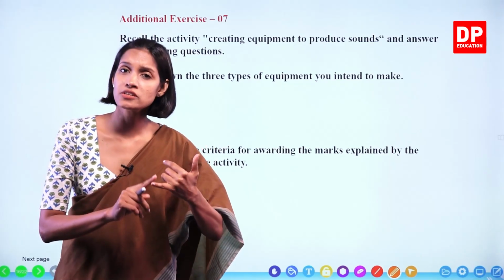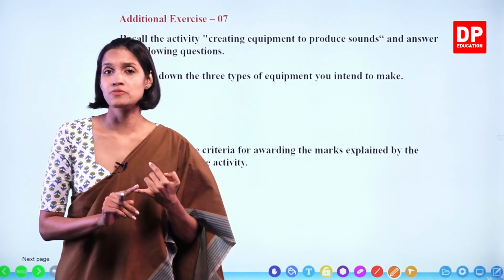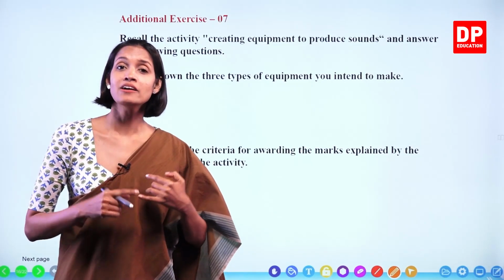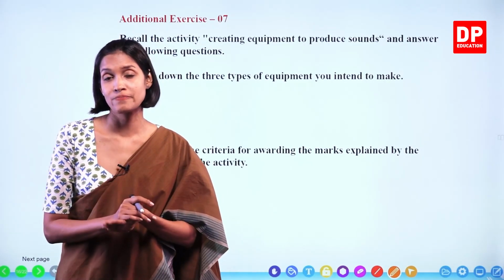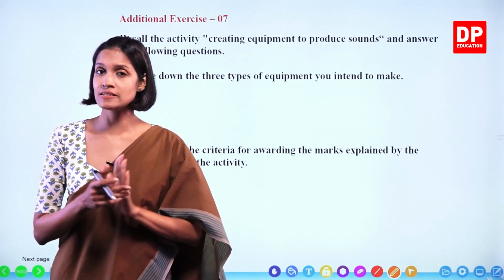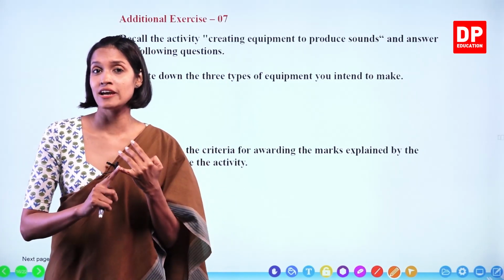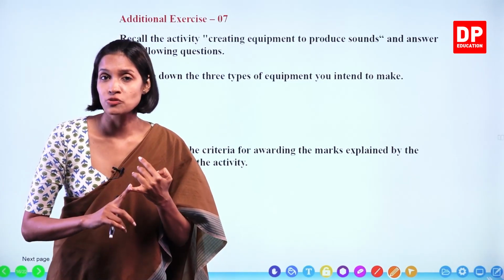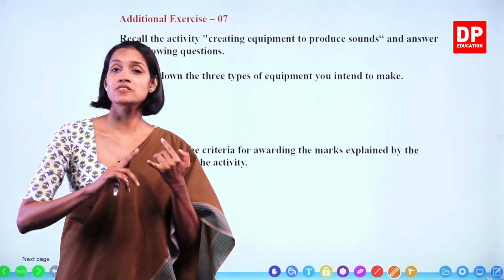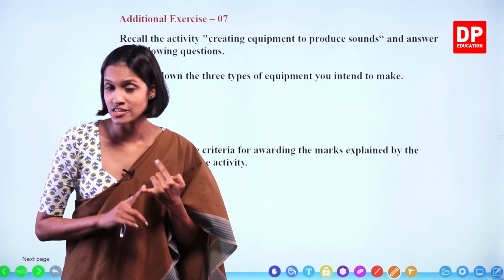Now there's a 4th type too. What is the 4th type, children? Do you remember, like in the clapperboard, sound is made by vibrating metal pieces, right? But when we learn this one, we are going to categorize it under 3 things. We are going to categorize it under string instruments, right? String instruments means the instruments that produce sound by vibrating strings.